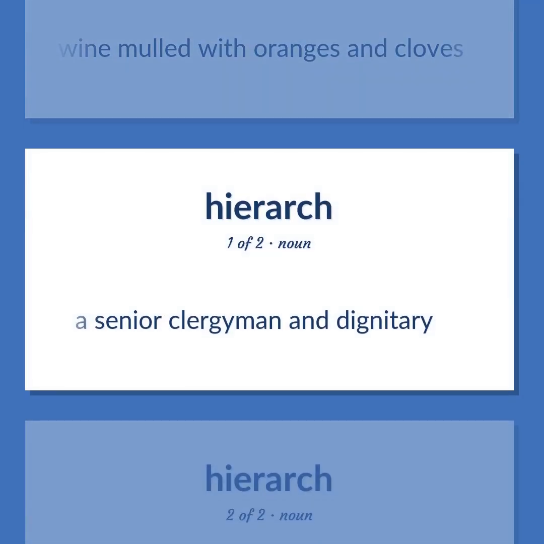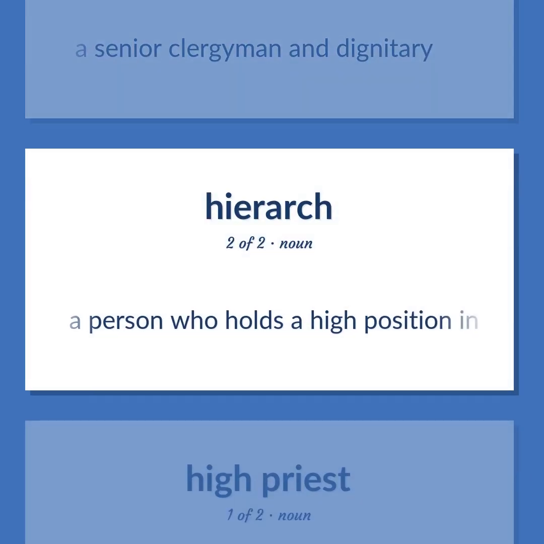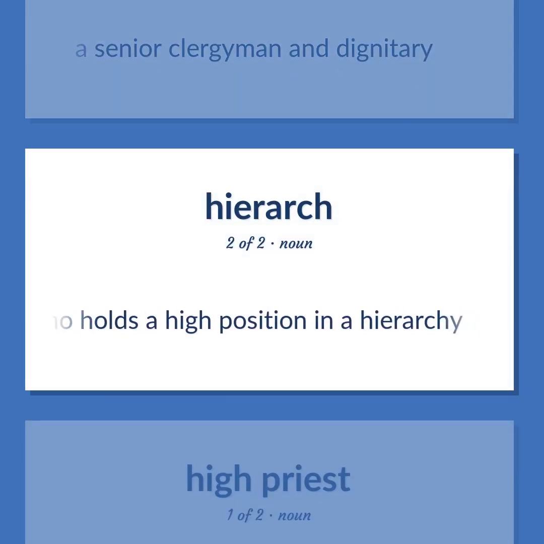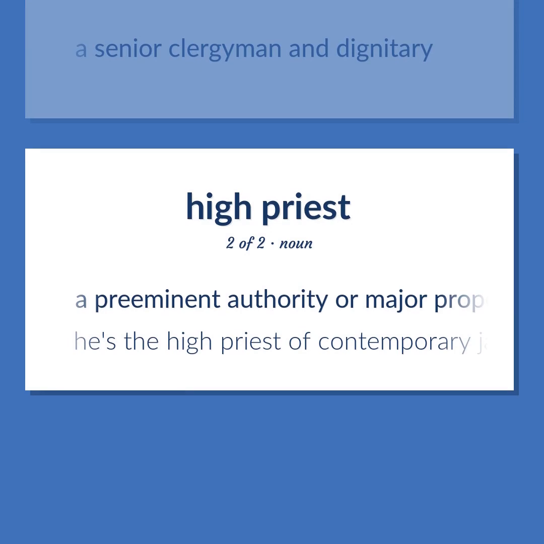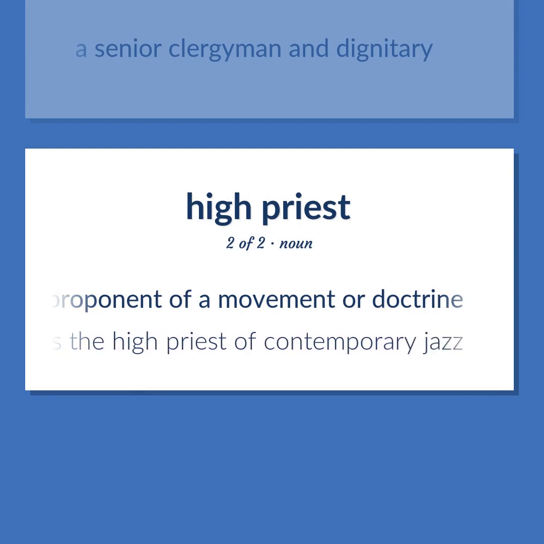A senior clergyman and dignitary. A person who holds a high position in a hierarchy. A senior clergyman and dignitary. A preeminent authority or major proponent of a movement or doctrine. He's the high priest of contemporary jazz.